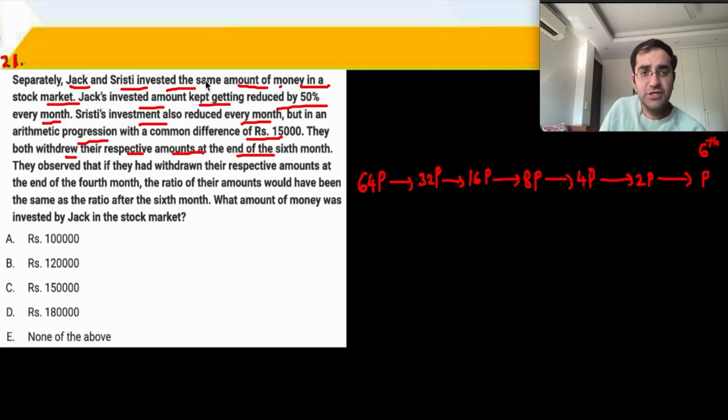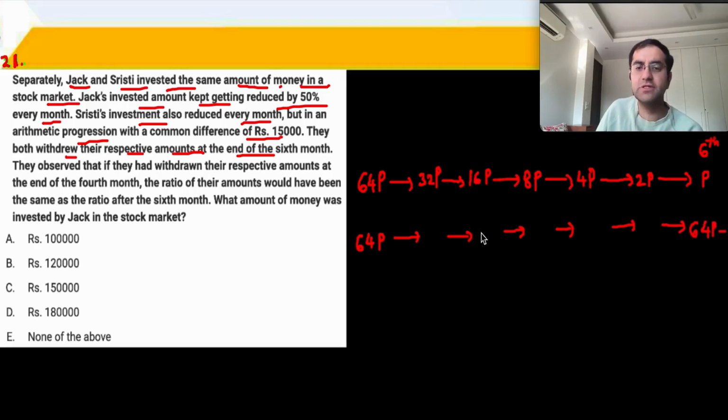Srishti has invested the same amount of money, so she is also starting with 64p, and then there is a difference of 15,000 rupees. ठीक है. So same thing, एंड में क्या हो जाएगा, 64p minus, so minus 15,000 and then another minus 15 becomes minus 30, 45, 60, 75, 90,000. So the final value is minus 90,000.